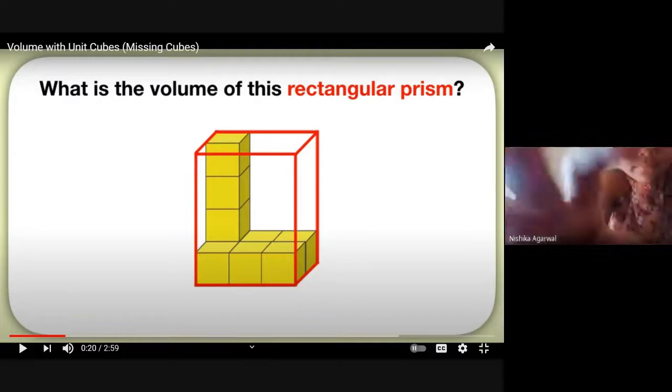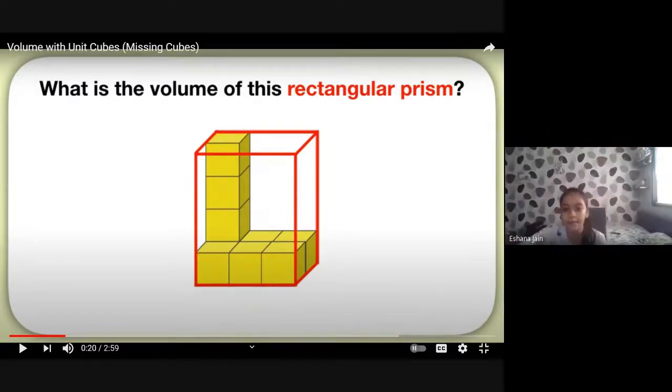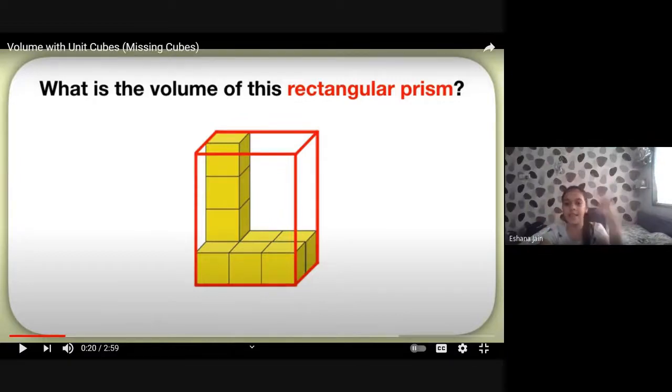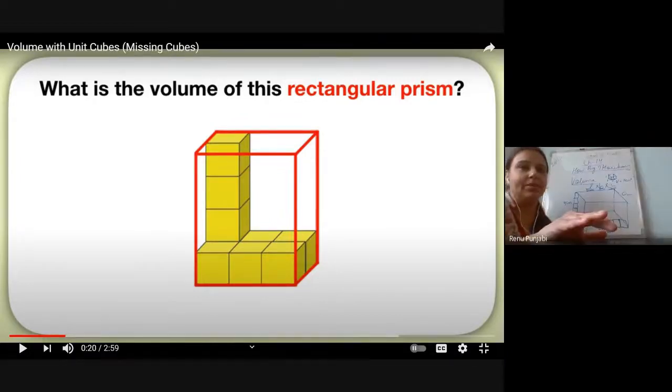Ma'am, 24. Excuse me, ma'am. Yes, Ishana. Ma'am, I have not calculated like you have, but I have calculated it by length, the width, and then the height. So that comes to 24.